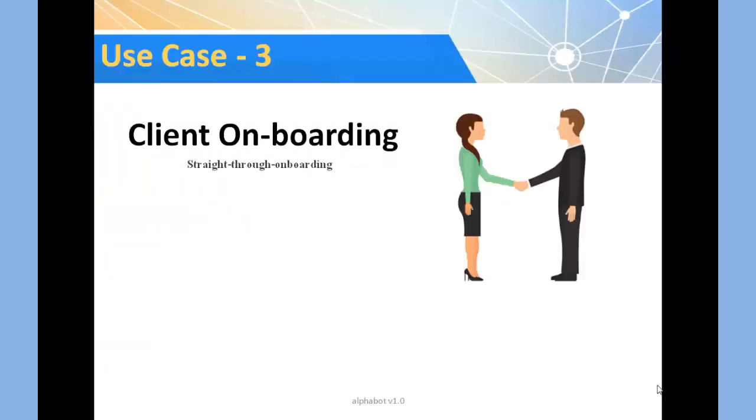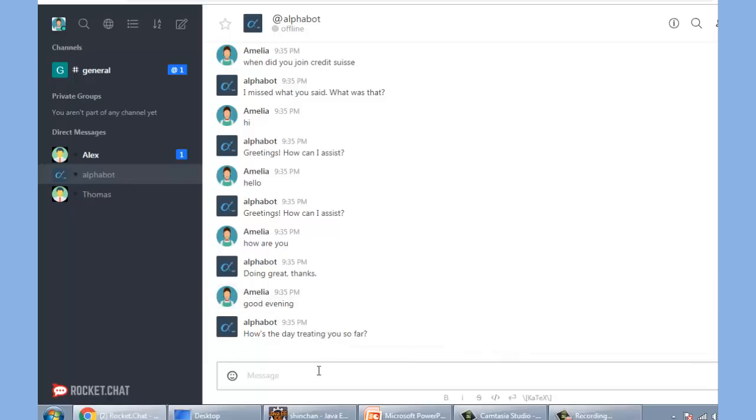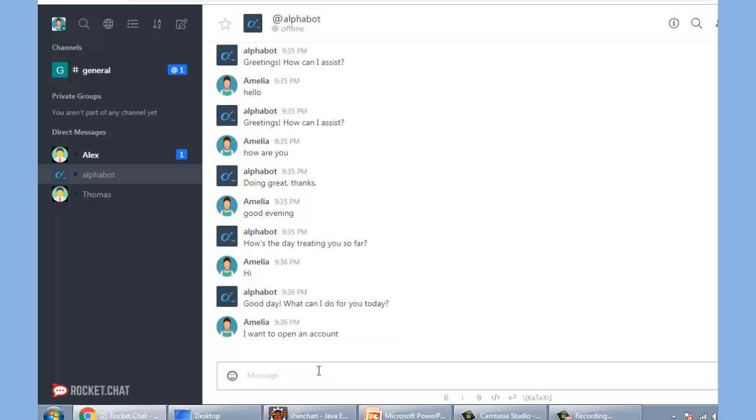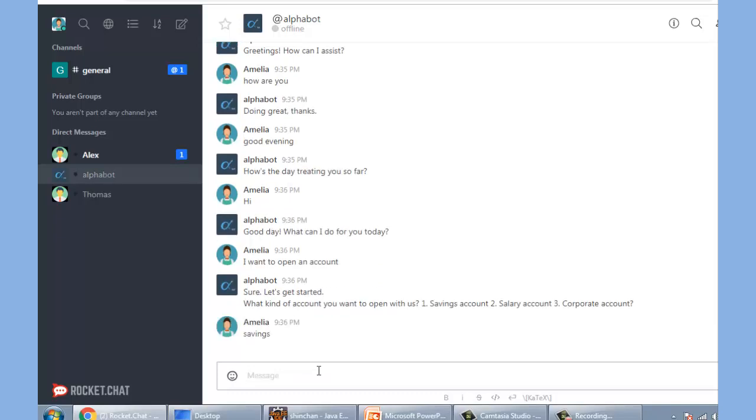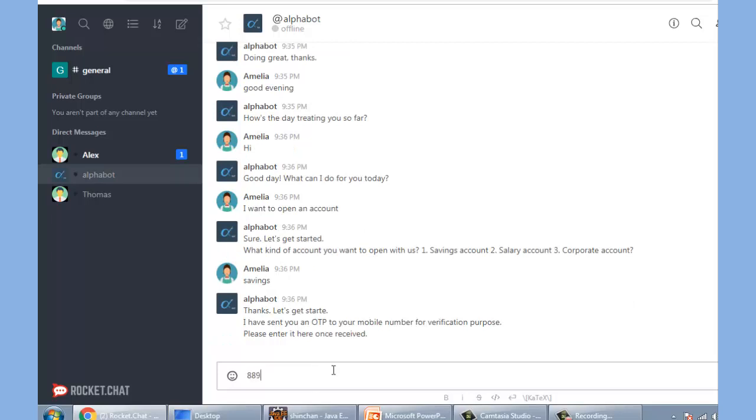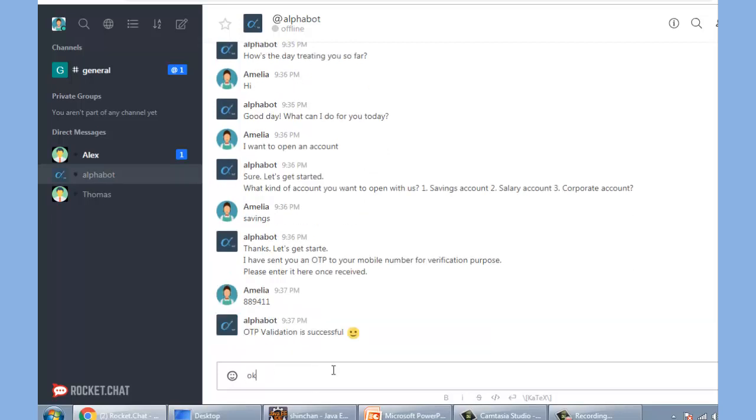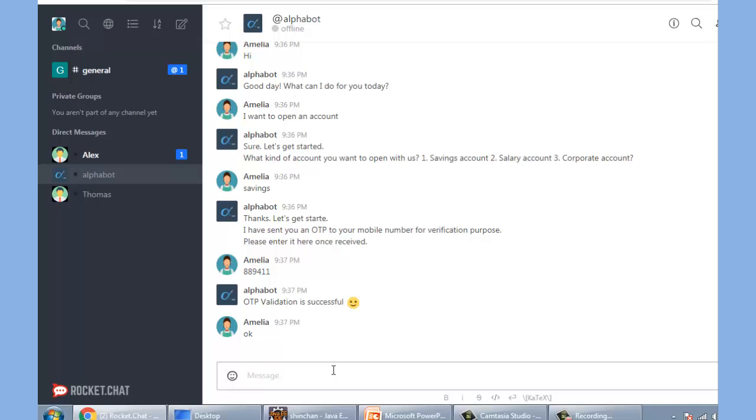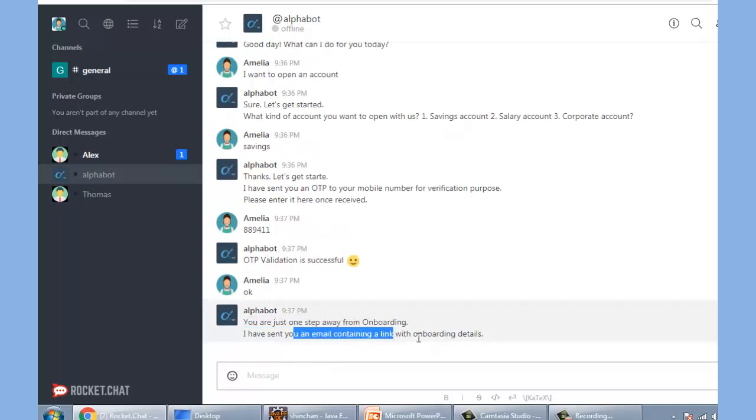Our use case number 3 is client onboarding. User wants to do banking with us, so we want to onboard him. So he wishes for, let's say, a savings account. We would send him an OTP on his registered number, which we will verify through the bot.